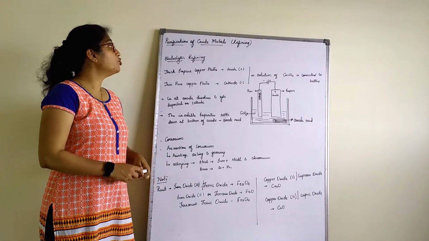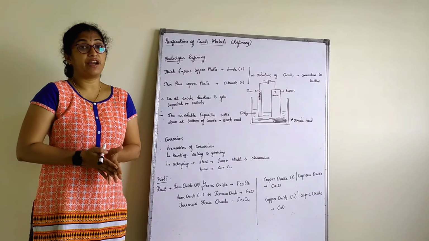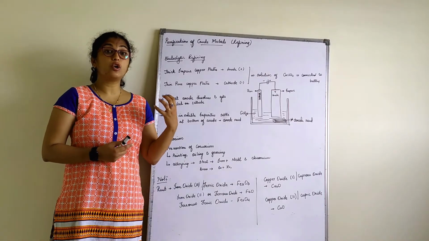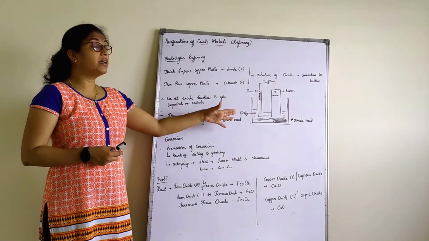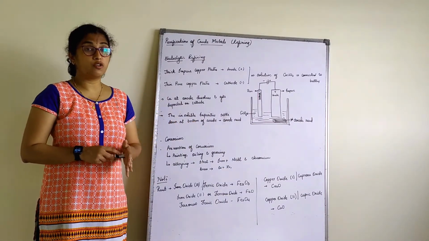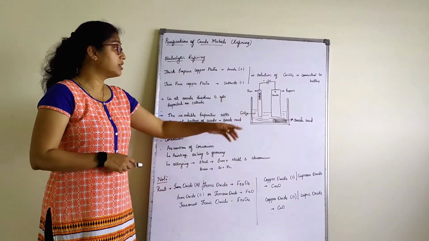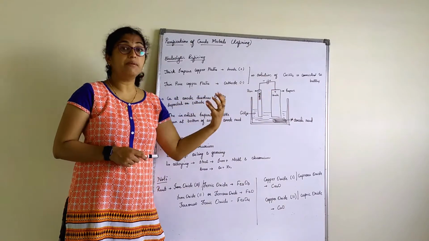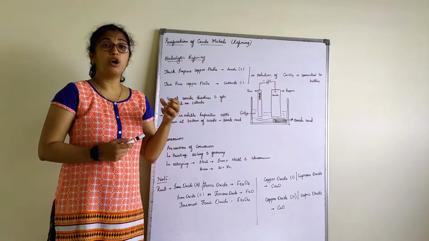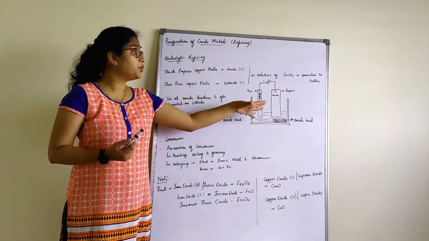So now let us see how we do the purification of these crude metals, that is nothing but the final refining step of the metals. So here we are refining copper metal, we are purifying it. Similarly, zinc also can be done. It is done by the process of electrolytic refining. What is actually done here is we have taken two electrodes. We have taken thick impure copper plates which are connected to the anode and thin pure copper plates connected to the cathode. Now, where do we obtain these impure copper plates?